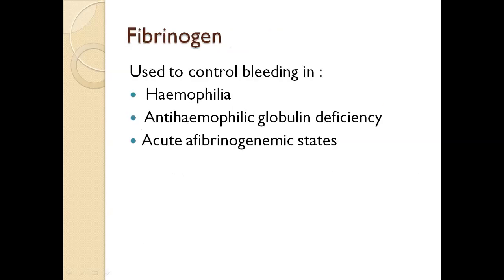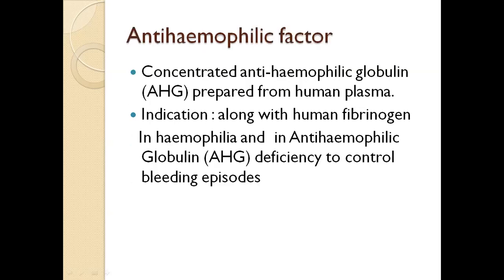So fibrinogen is used to control bleeding in hemophilia, anti-hemophilic globulin deficiency and acute fibrinogenemic states. Anti-hemophilic factor is concentrated anti-hemophilic globulin prepared from human plasma. It is given along with human fibrinogen in hemophilia and in anti-hemophilic globulin deficiency to control bleeding episodes.